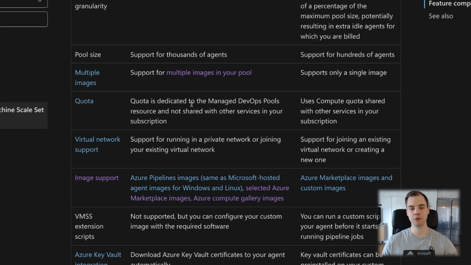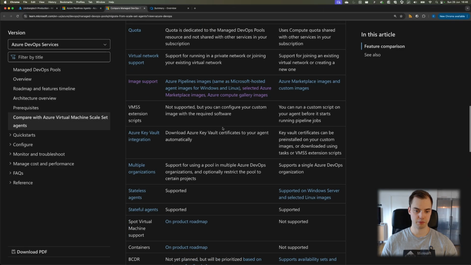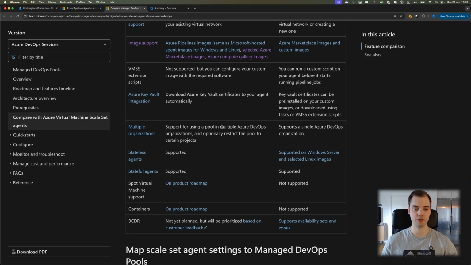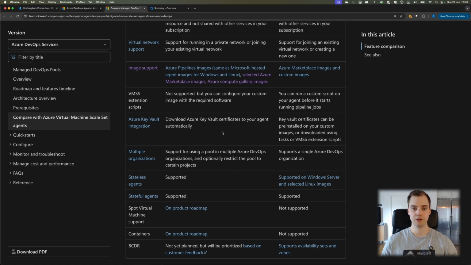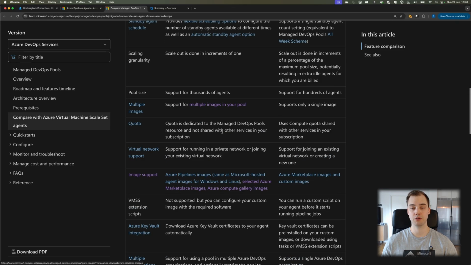So the name of the game here seems to be, it's a bit smarter cost-wise, it's more customizable both with the scaling and with your images. Think of it like VMSS 2.0 maybe, like a better version of it. There's more stuff, but again, maybe not the most fun to just read through the documentation, so I'll leave a link to this, and we should get into the coding part.